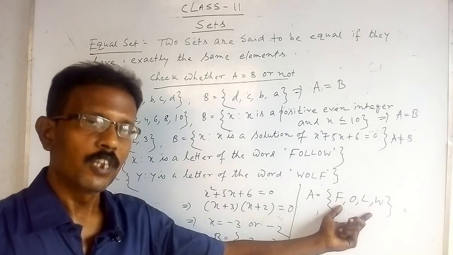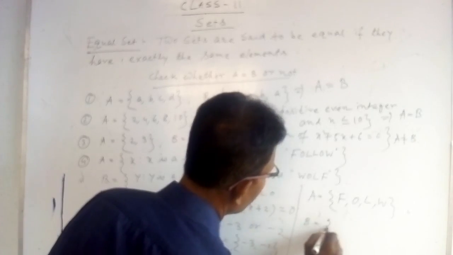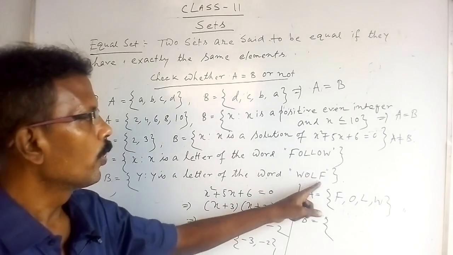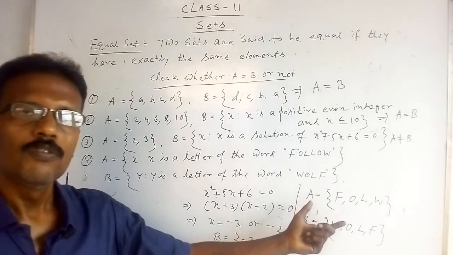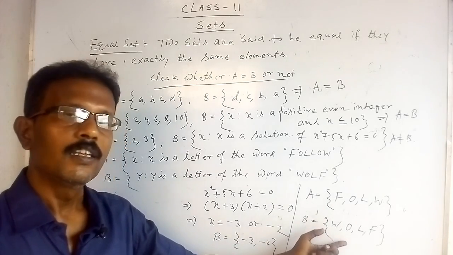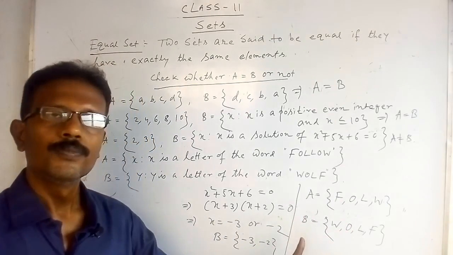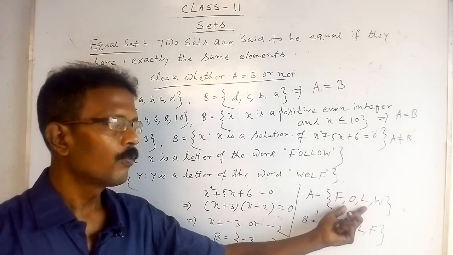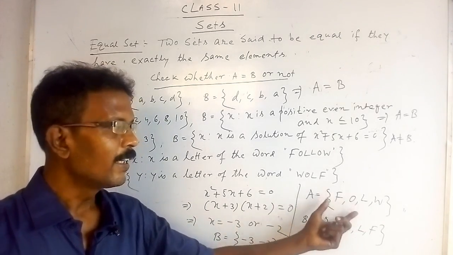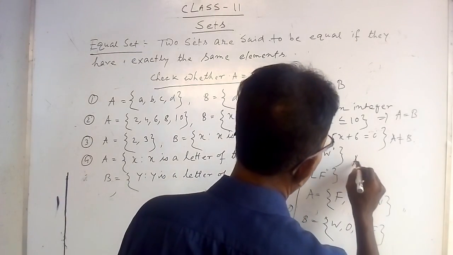F-O-L-W, every element must be distinct. Now set B, that is W-O-L-F. You can see, friends, these two sets are equal. F-O-L-W and W-O-L-F, the arrangement is not required. The number of elements is 4, and the elements themselves are equal. Therefore A is equal to B.